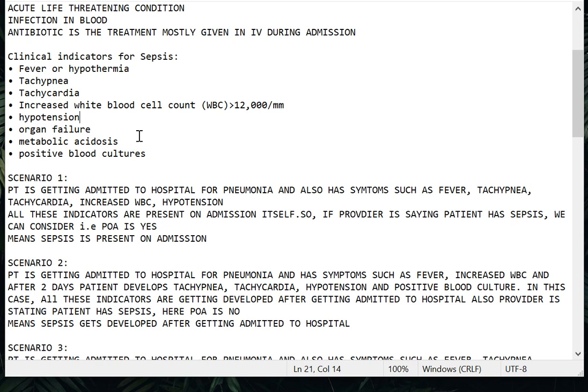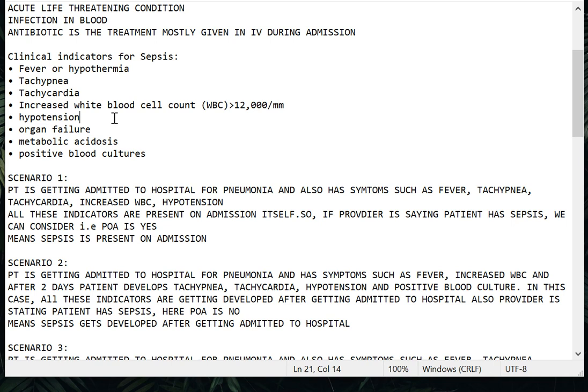You can't just see these indicators and directly say, oh, this patient has sepsis. You can have an idea in your mind that this patient may have sepsis, but at the end of the day the provider should say sepsis. If the provider is not stating it, we should raise a query that these indicators are present: does this patient have sepsis? We need to give a non-leading query. Let me tell you about this query in the near future.